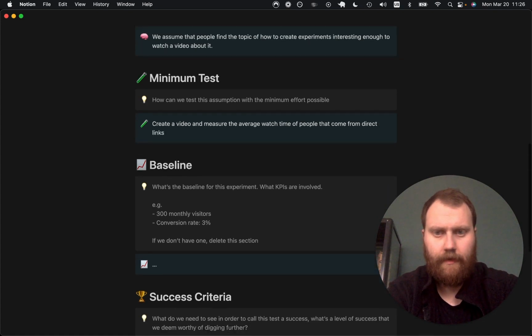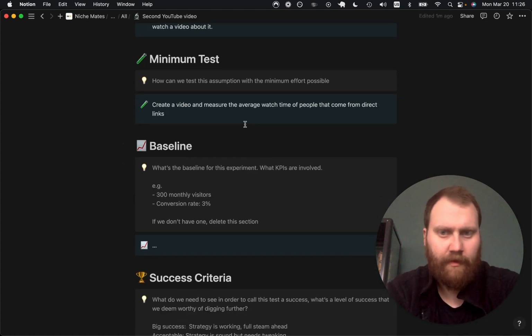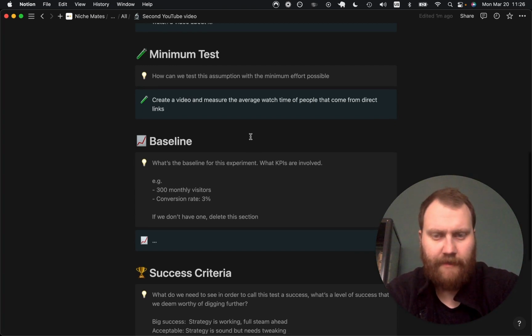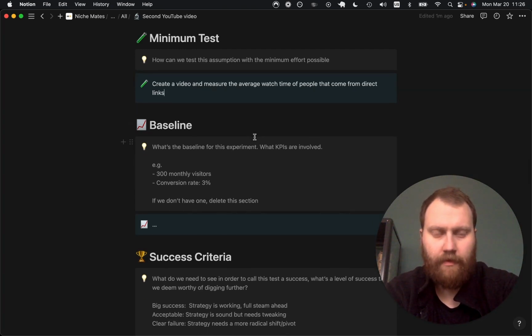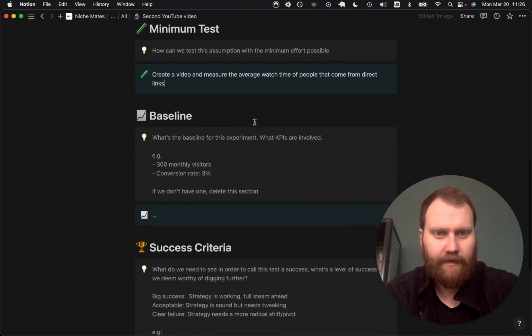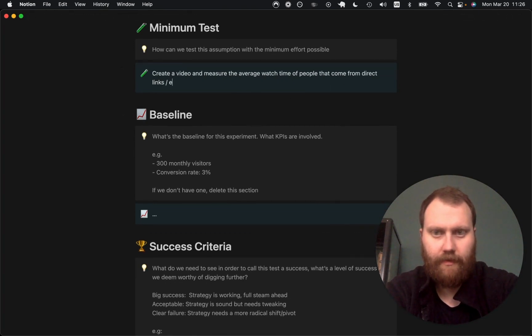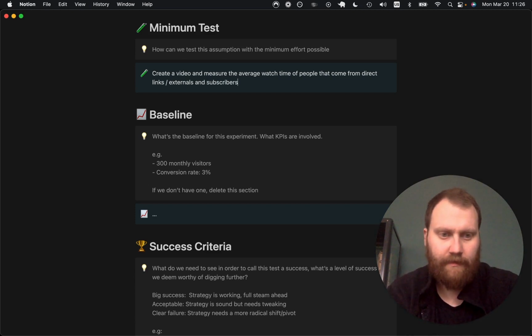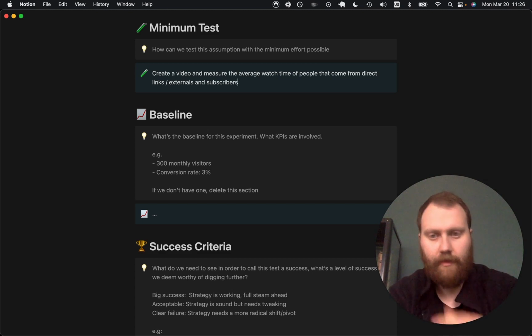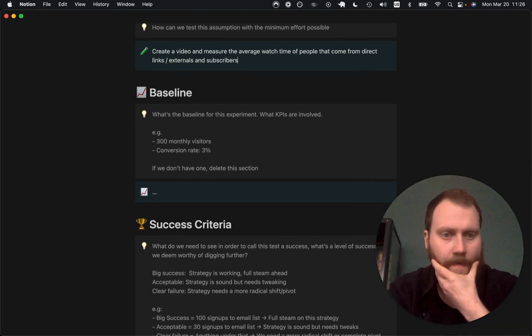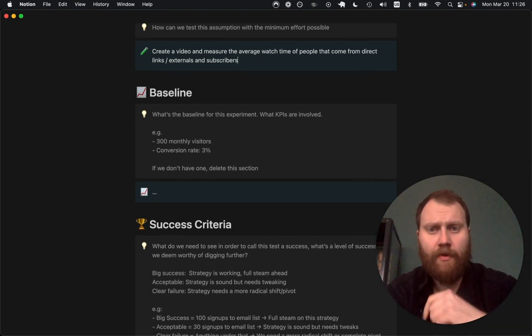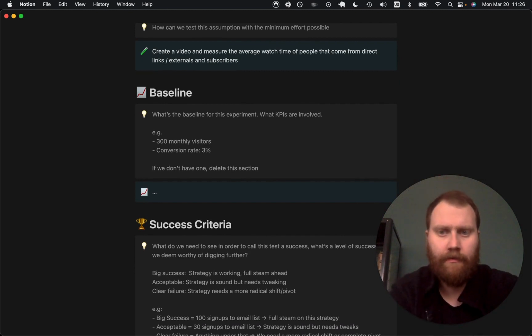Okay, because the quality is probably still not going to be amazing, as you can see, I am going to just measure direct links or externals, and subscribers, because subscribers are probably going to resonate or know me and will sit through it. But then also externals is just through Twitter. So I'm going to share a link on Twitter, and then that will be shown as external link in YouTube.